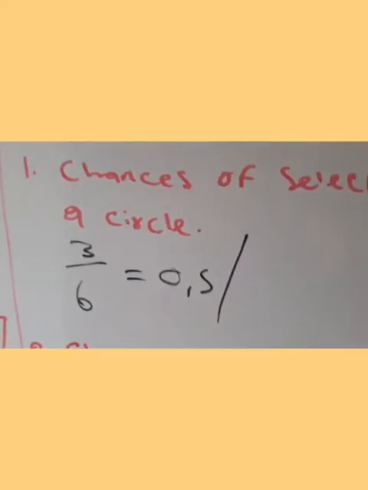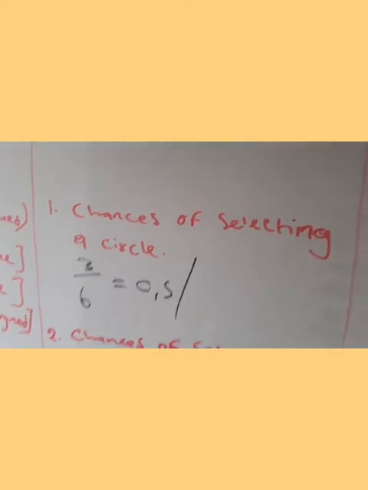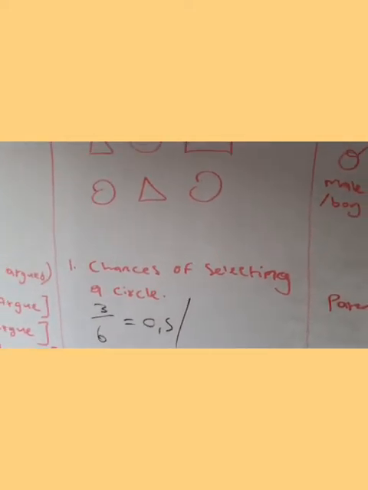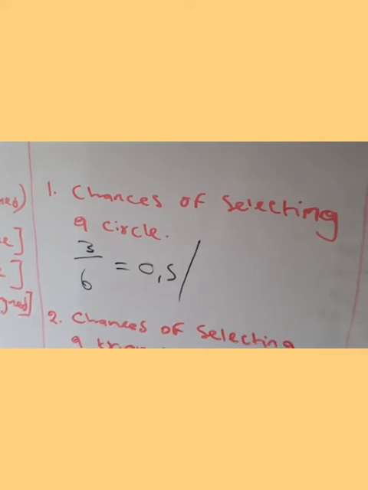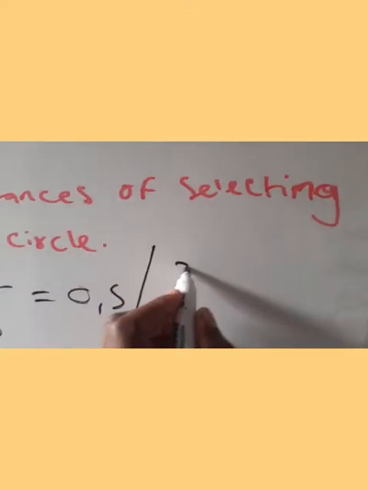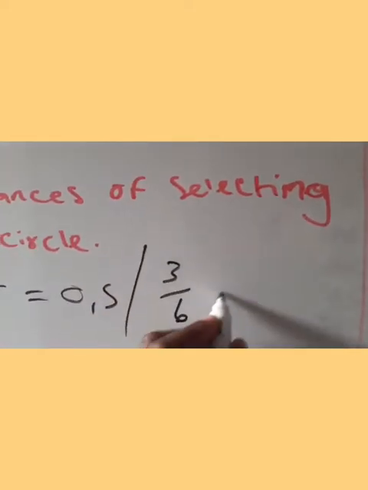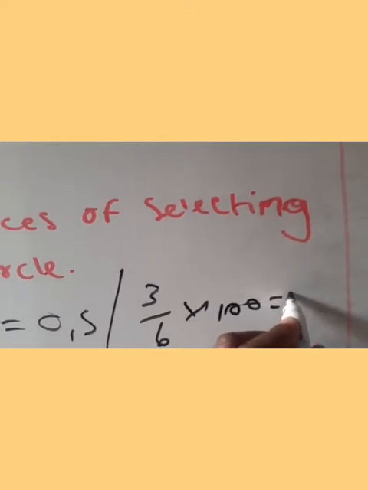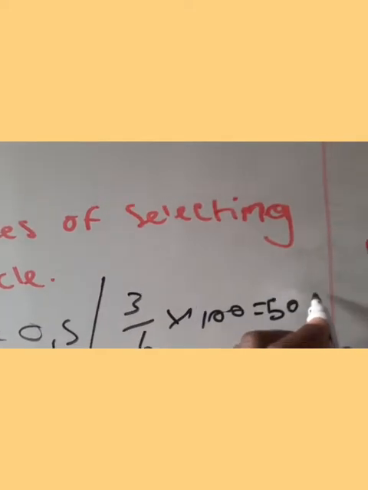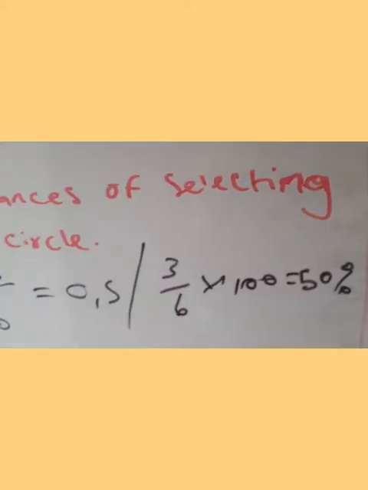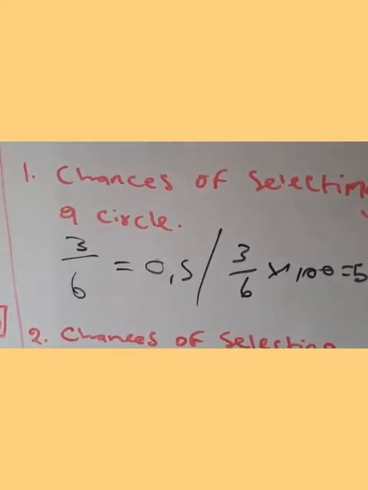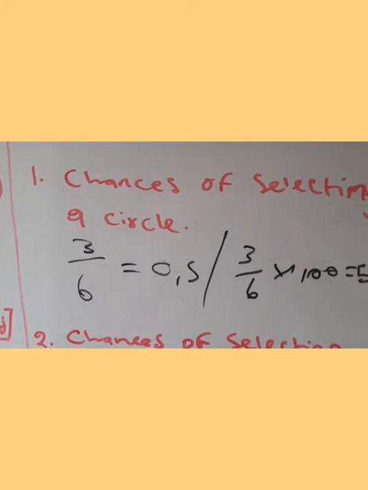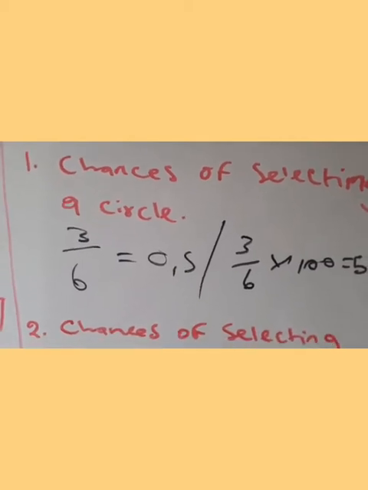But normally when we're dealing with this, we actually expect your answers to be given in percentages. So in order to get it, you'd have your 3 divided by 6 and you multiply by 100. Then your answer would be 50%. So there's a 50% chance of picking out a circle.